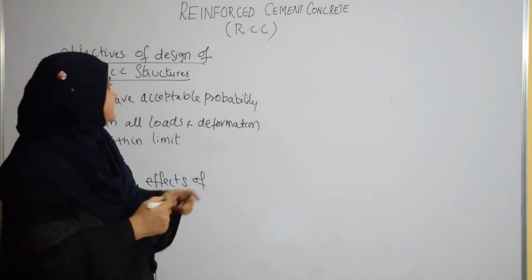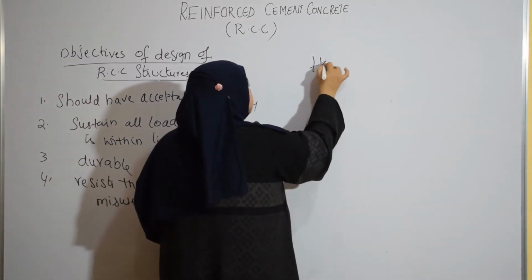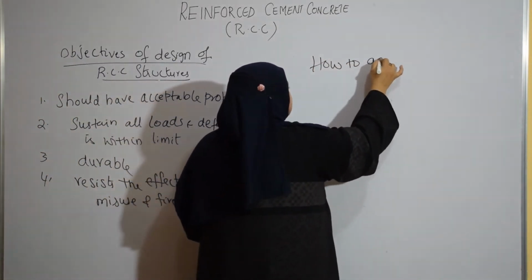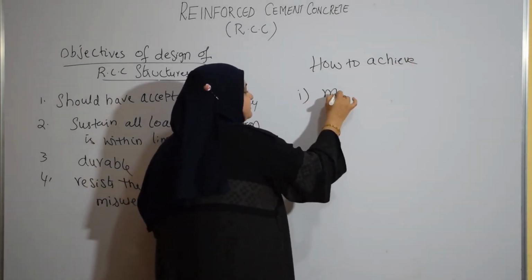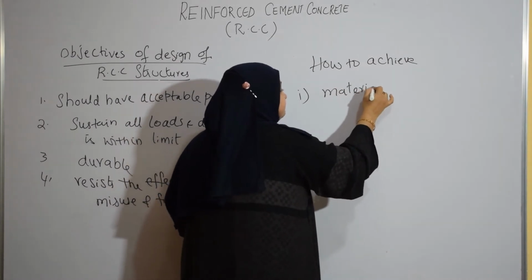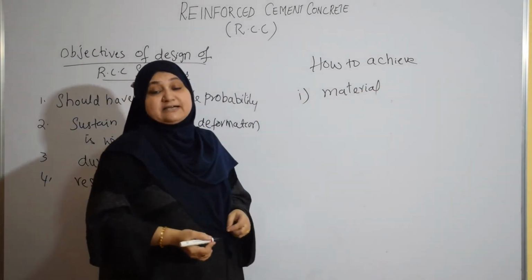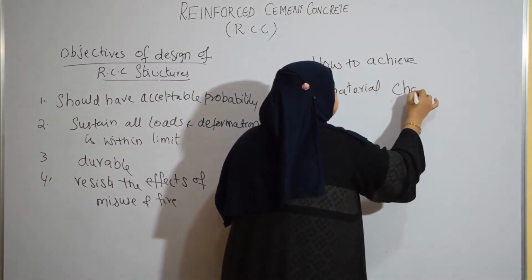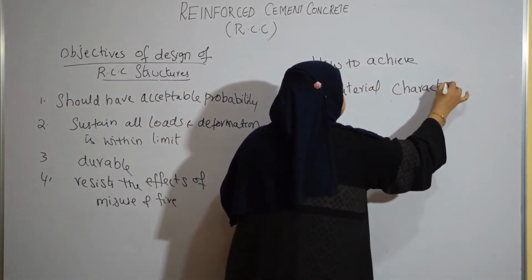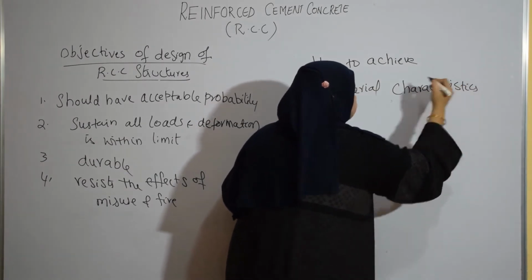This is how to achieve the objectives. So first you have to understand very well the material properties, their characteristics, their behavior under hostile conditions, under severe conditions, how they will behave. All this must be studied thoroughly. Right?